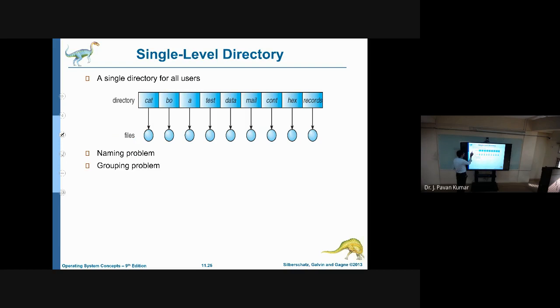Next, a single level directory, where we will be having only one level. The difficulty here is we cannot have multiple levels under this. And one more thing, the grouping problem. Suppose we are having multiple files and we want to have some of them as a group, then we cannot. Why? Because this entire thing we have to maintain as a single level. So these all will be part of one directory. We cannot make subdirectories. That is a single level directory.